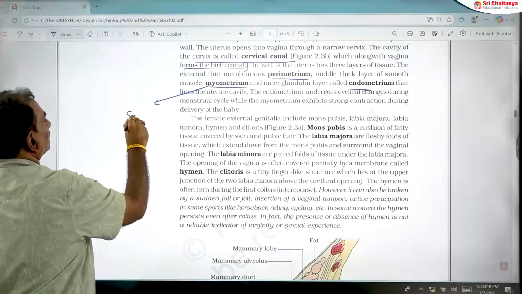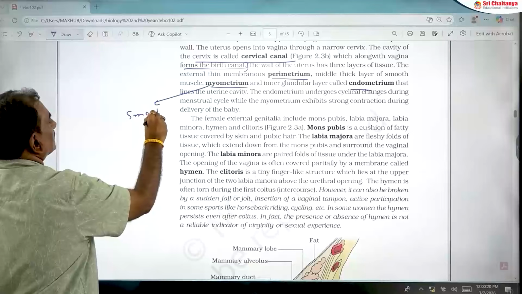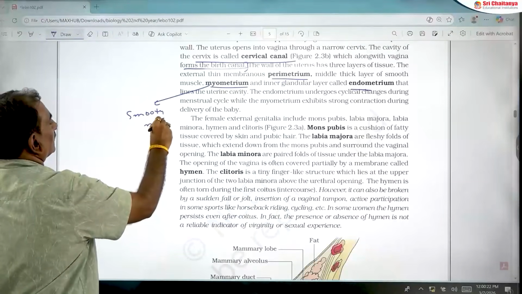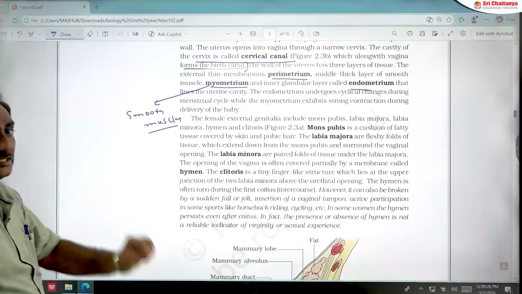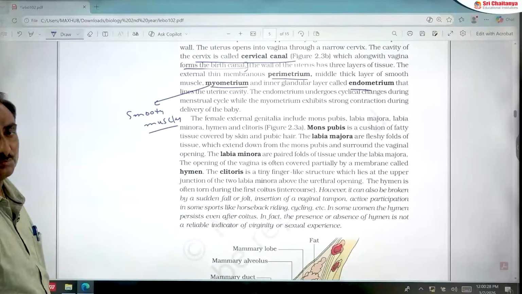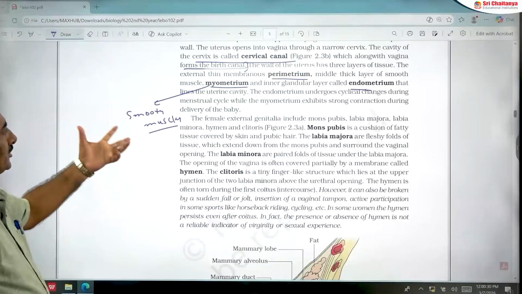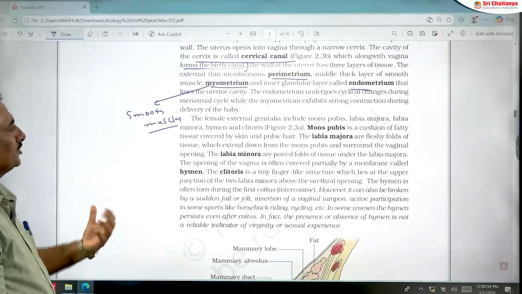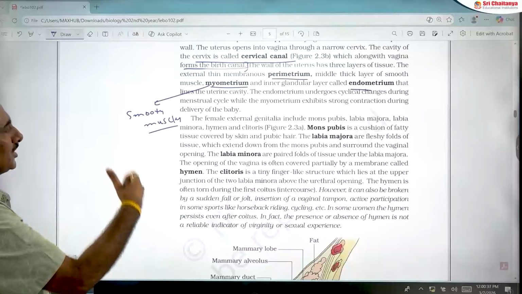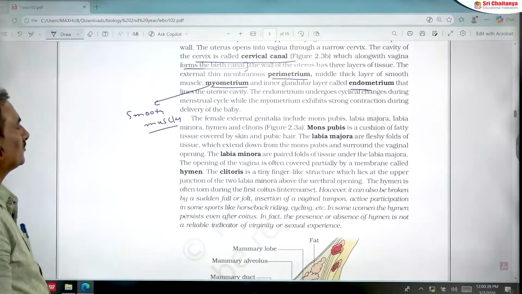Myometrium is made up of muscles, which are smooth muscles. Myometrium is in the wall of the uterus. Myo means muscles, made up of smooth muscles. So it shows contractions during parturition. Endometrium of the uterus undergoes cyclic changes during the menstrual cycle. So that is a very important point.